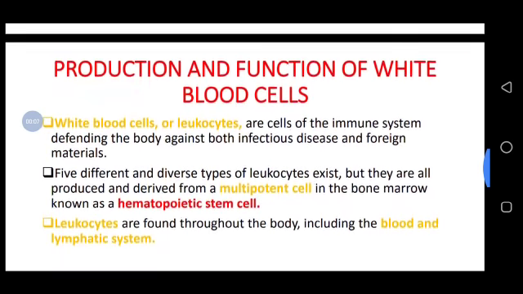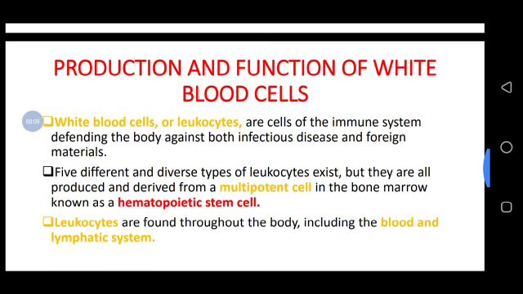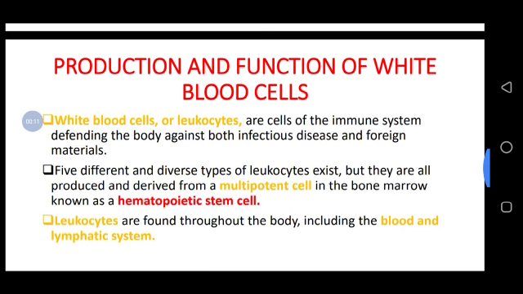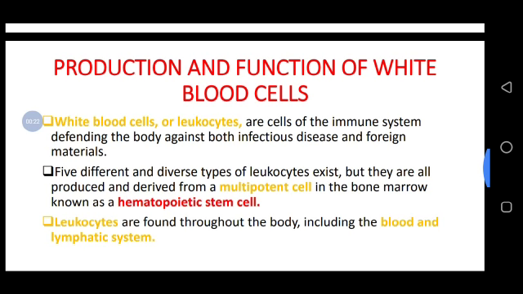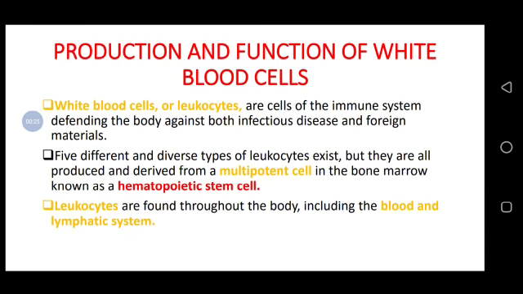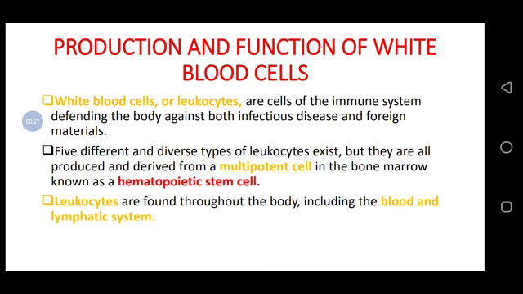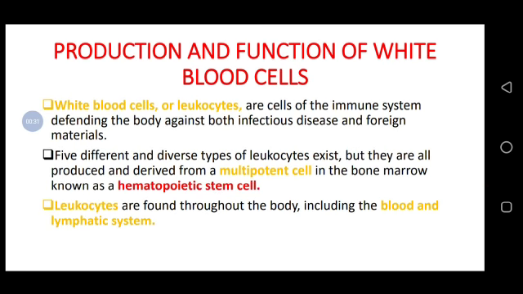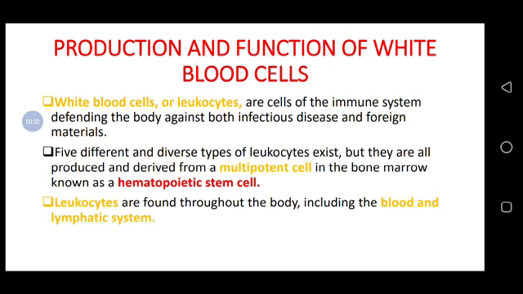Okay, let's go on now to the production and function of white blood cells. We went through red blood cells. Now we are going to white blood cells, or in another name, leukocytes. These are cells of the immune system defending the body against both infectious diseases and foreign materials. That's why white blood cells fight against infection.